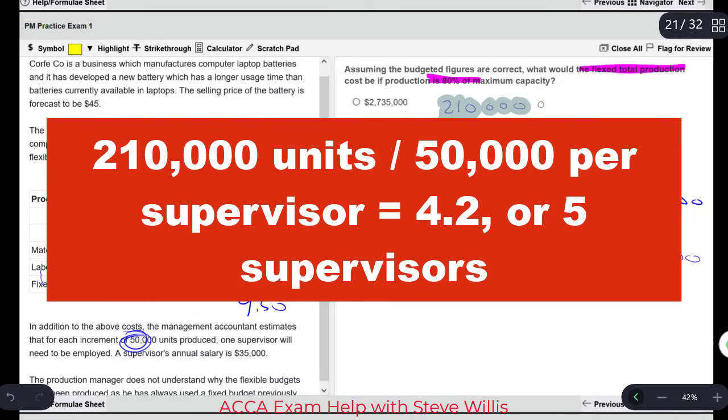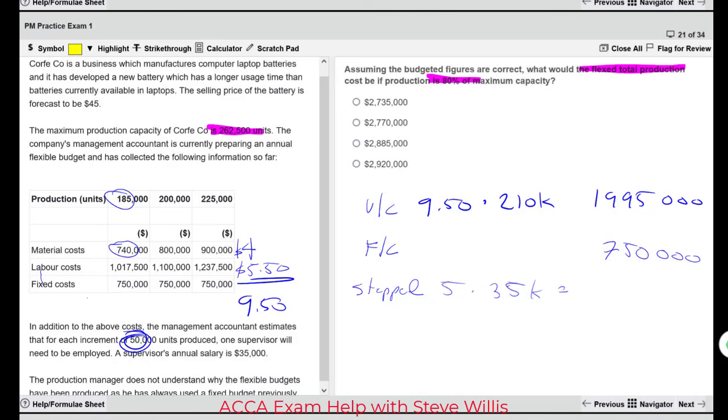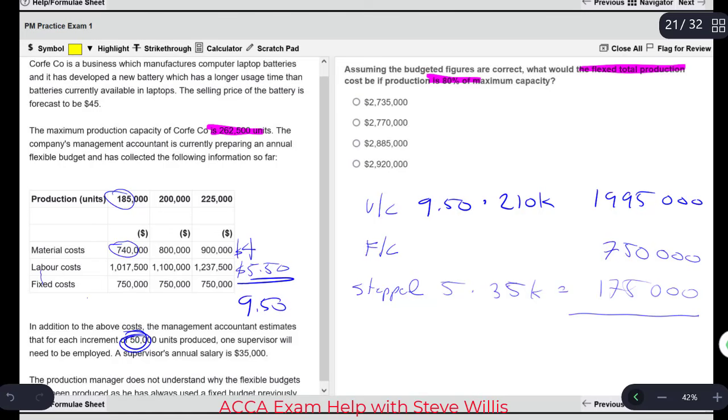So that's 5 supervisors. 5 supervisors multiplied by 35,000 comes to 175,000. We add all of this up and we get 2920 and 3 zeros, right? So the answer, guys, is the last option right there.